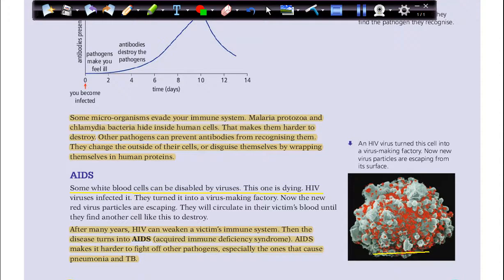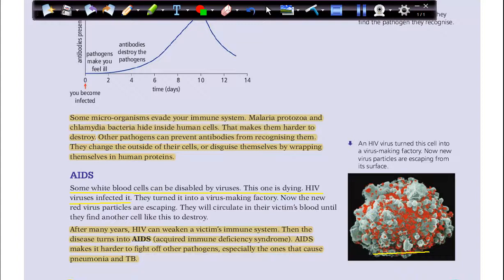This white blood cell is dying. The HIV virus infected it. HIV is short for human immunodeficiency virus. That means a virus that can attack and destroy the immune system.